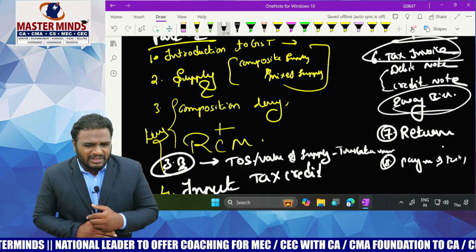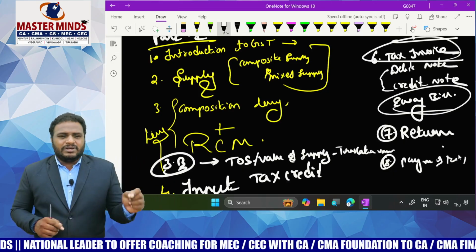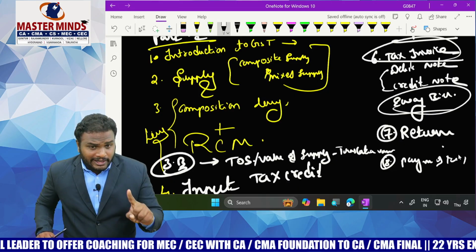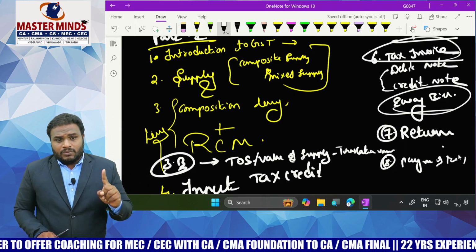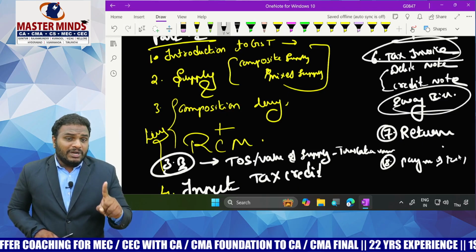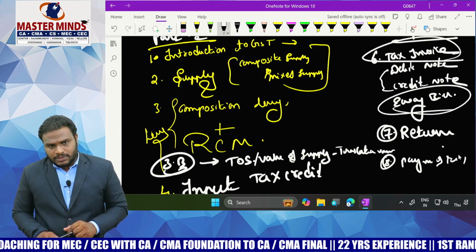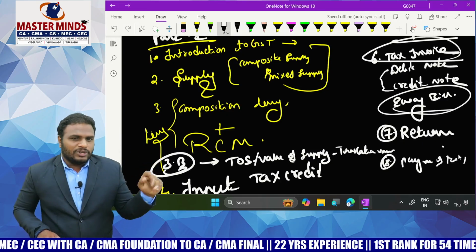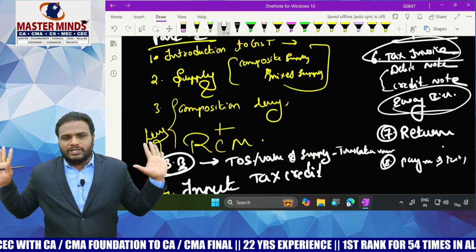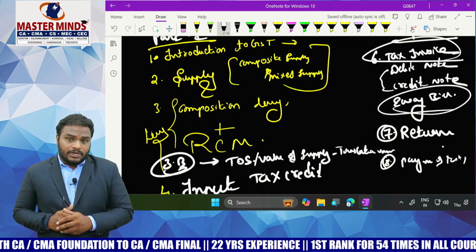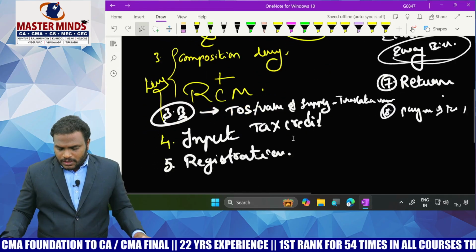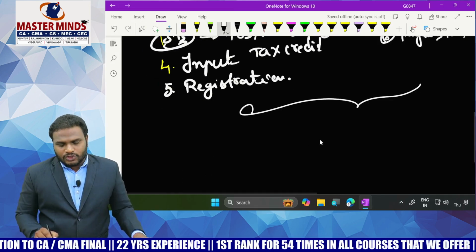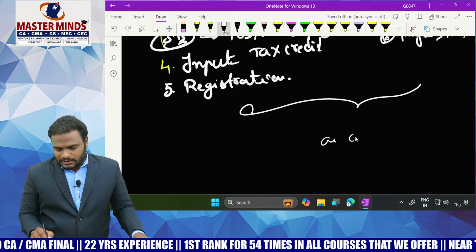Don't read the entire chapter. Just read what you mean by electronic credit ledger, what you mean by liability register, and cash ledger. Just read any 4 points regarding each and every ledger. That's sufficient. Now, after completion of these two, everybody takes the choice of customs duty.